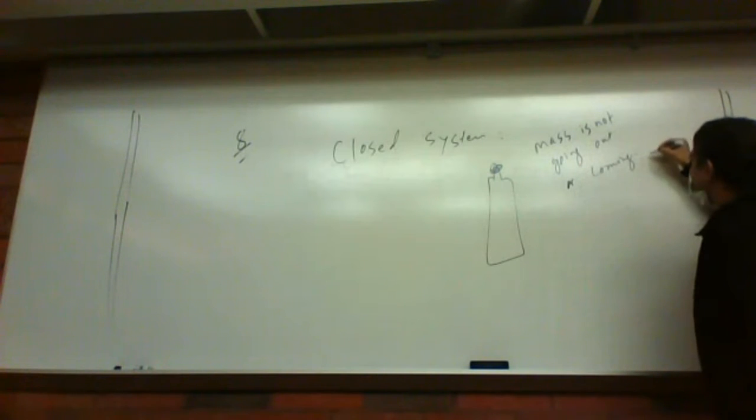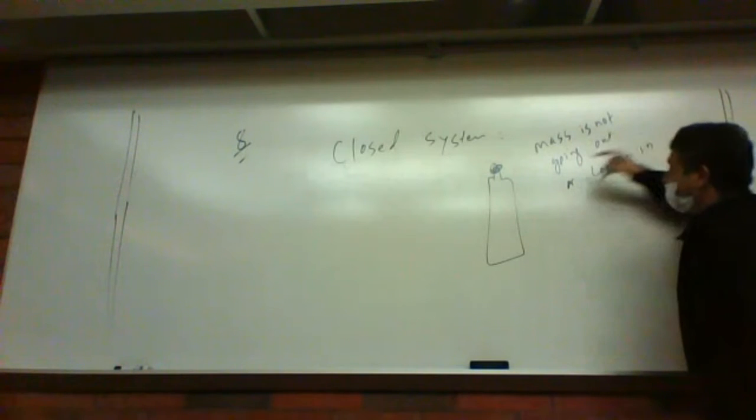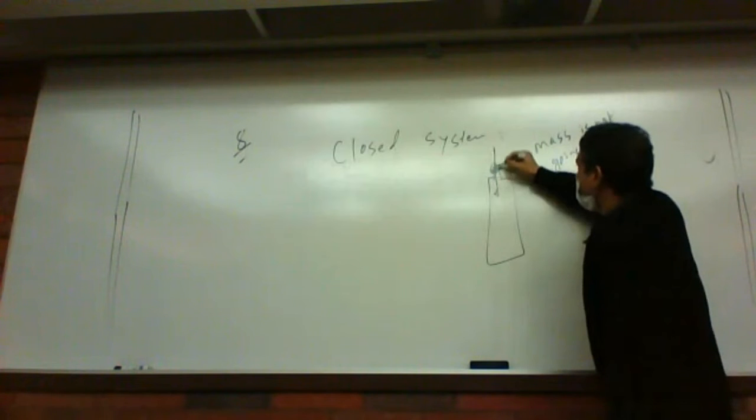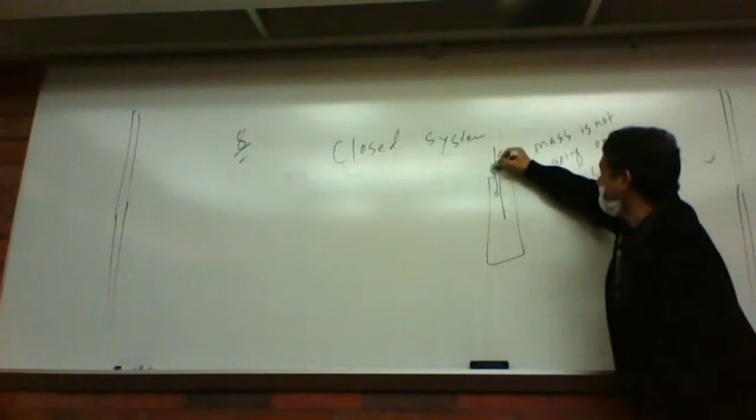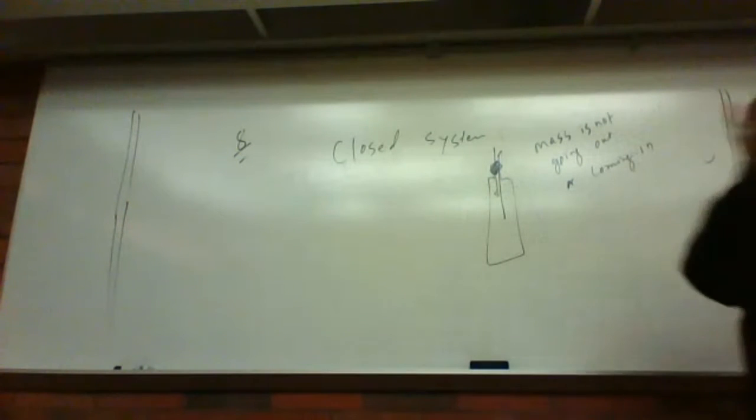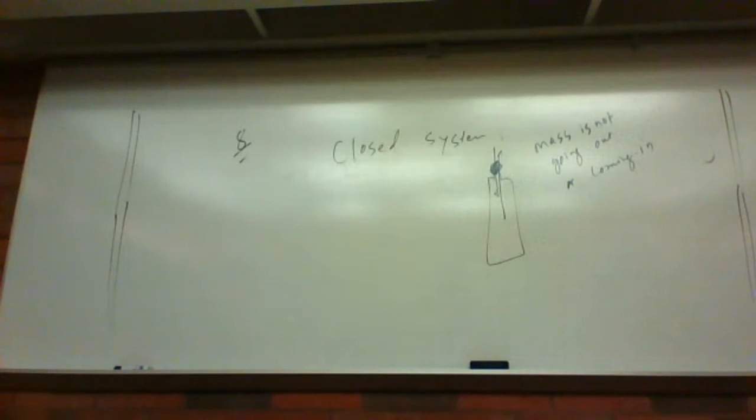Mass is not going out or coming in. Here, mass is not coming out because we have a tight lid, and mass is not going in because we have a tight lid, right? So this kind of system is called a closed system.